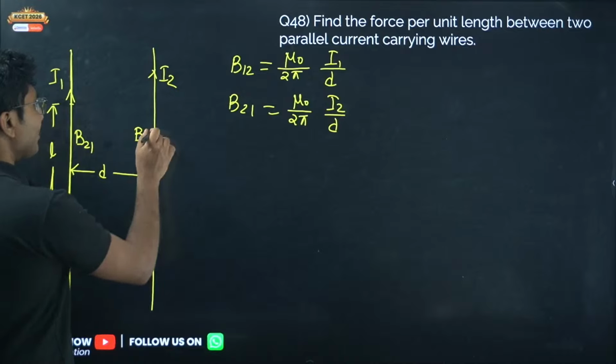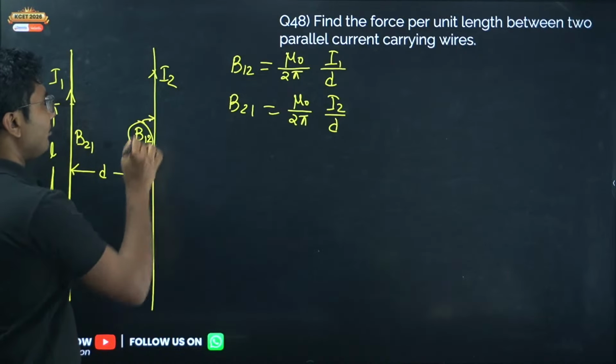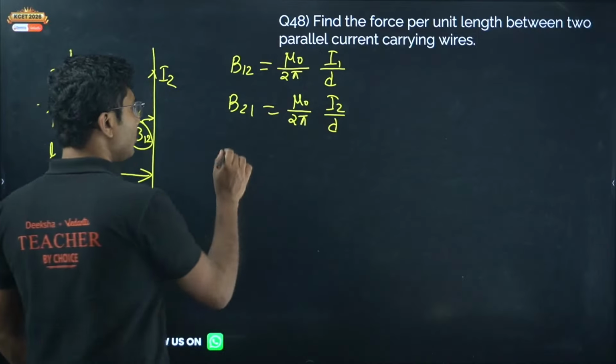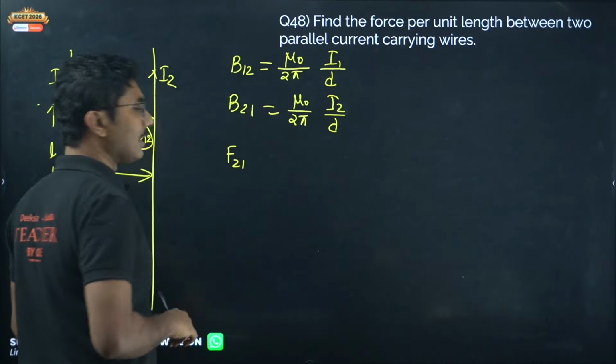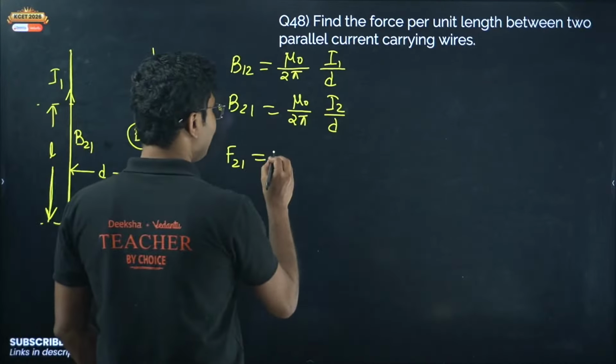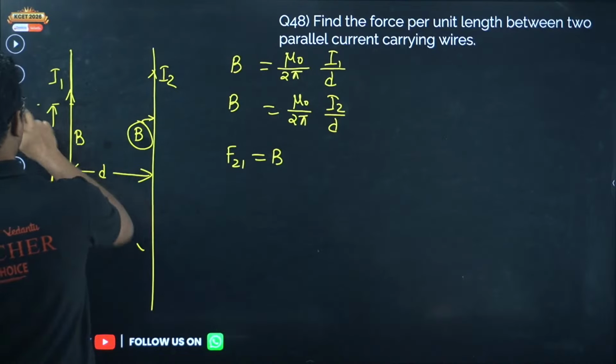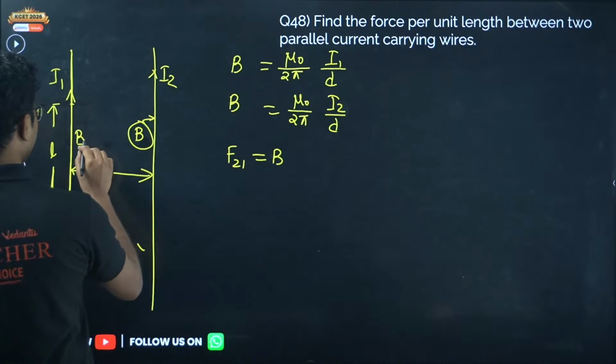Now what is the force acting? Due to this magnetic field, there will be a force acting on the second wire. So force acting on the second wire due to the first wire, that is F21, is given by B. I think the names should be opposite. It will be magnetic field on the first wire due to the second wire.